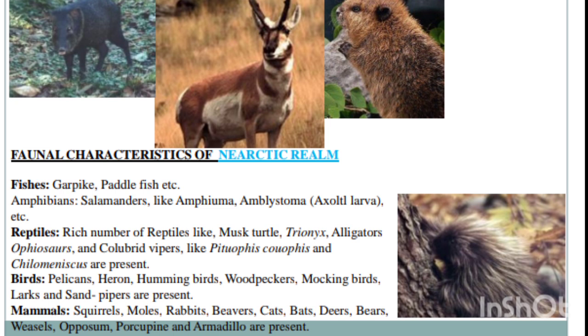Next we have the reptiles, like crocodiles, turtles, and alligators. In birds here are loons, hawks, herons, vultures, quails, rails, cranes, owls, kingfishers, woodpeckers, etc. included in this region. And in mammals there are rabbits, moles, cats, bats, bears, deer and jumping mice.